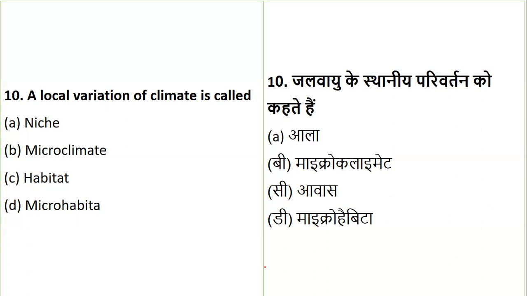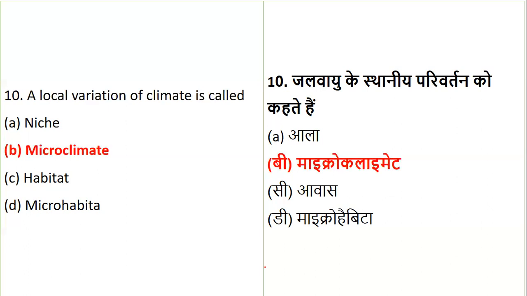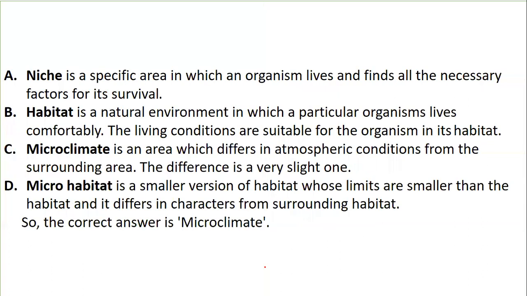What will it be known as? So let's see. A local variation in the climate will definitely be called microclimate. It will be known as microclimate. Yes. Now, coming to the explanation.